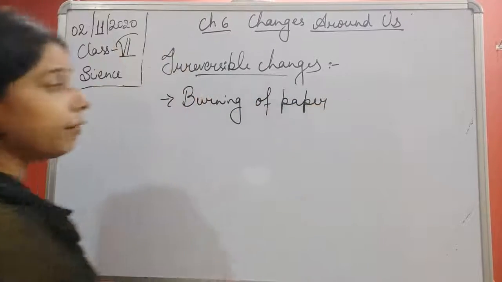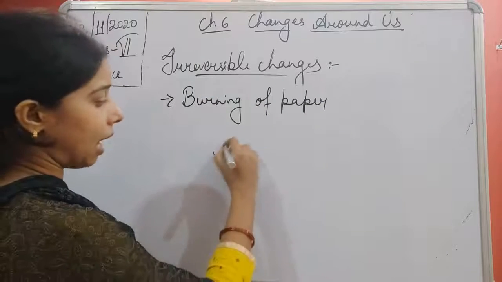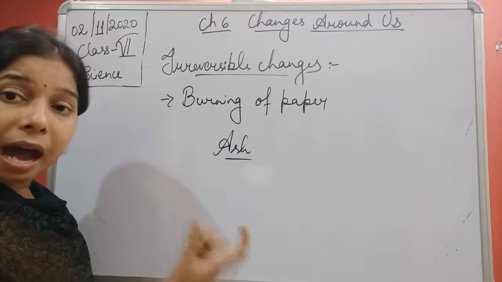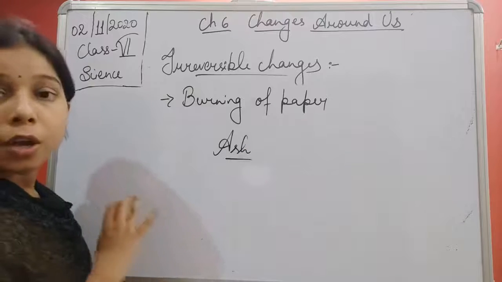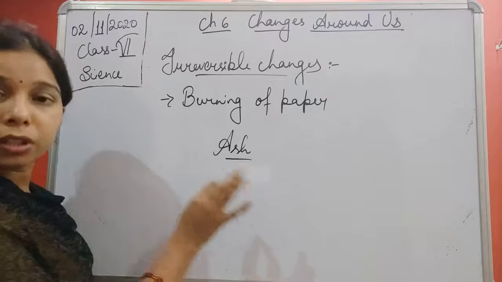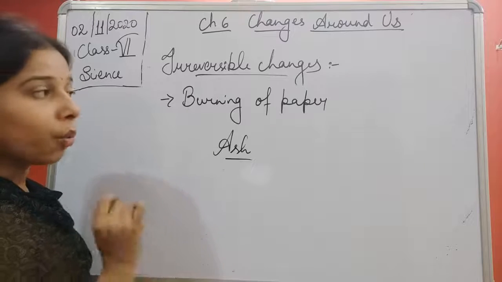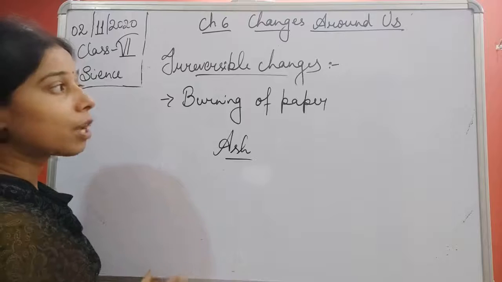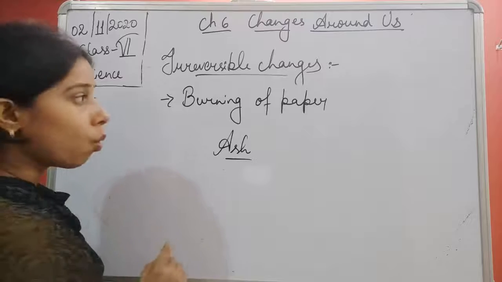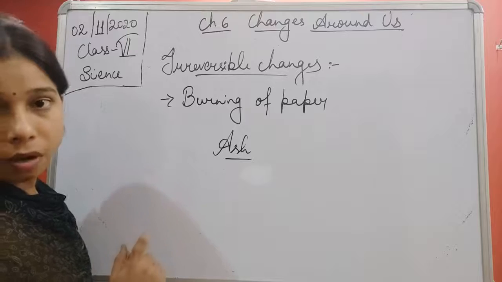So what will happen when you burn a piece of paper? This paper will get converted into ash. Now is it possible for you to convert the ash into the piece of paper? No, you cannot convert it. As you burn the paper, it gets converted into ash. It will not take its original form, original substance. So such a change is irreversible because it cannot be reversed easily. So burning of a paper, we will include it in the irreversible process.